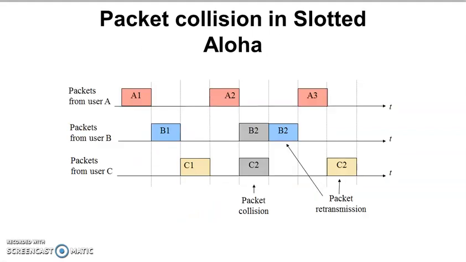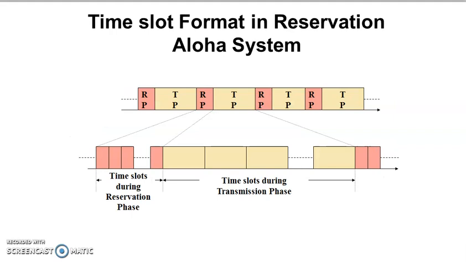Next we start with the reservation ALOHA system, where a time slot is given; here is the time slot format in the reservation system. Earlier we discussed the slotted ALOHA system, but here the system operates in two phases: a reservation phase and a transmission phase.